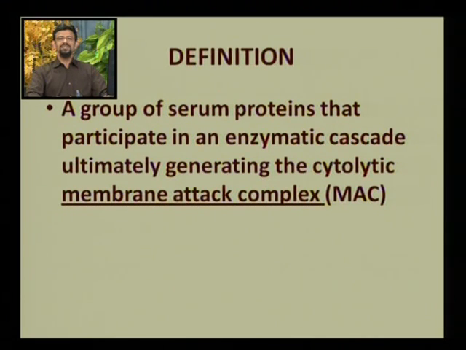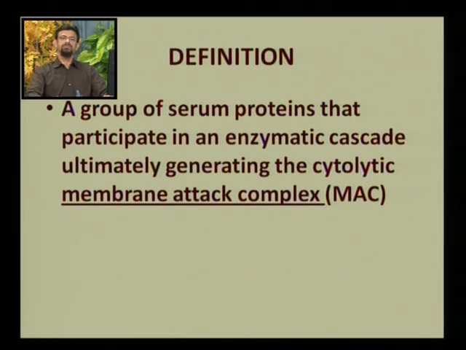By definition, we can say that the complement system is a group of serum proteins that participate in an enzymatic cascade, ultimately generating the cytolytic membrane attack complex. So it is many proteins participating in a cascade fashion, which will generate one complex known as membrane attack complex, which is cytolytic.